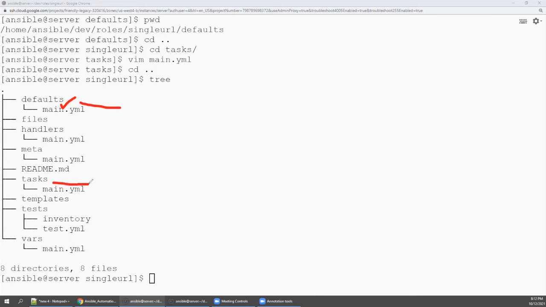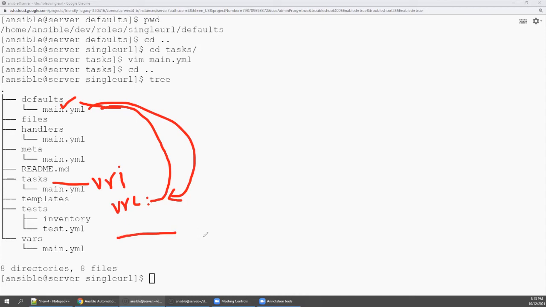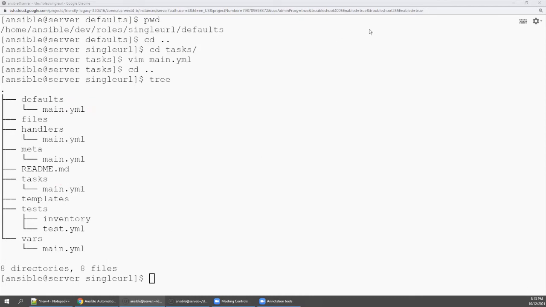In the uri module, I'm calling the url variable, so automatically the actual URL will be assigned here. And then I'm also printing the URL name, whether it's working or not, in the debug module.